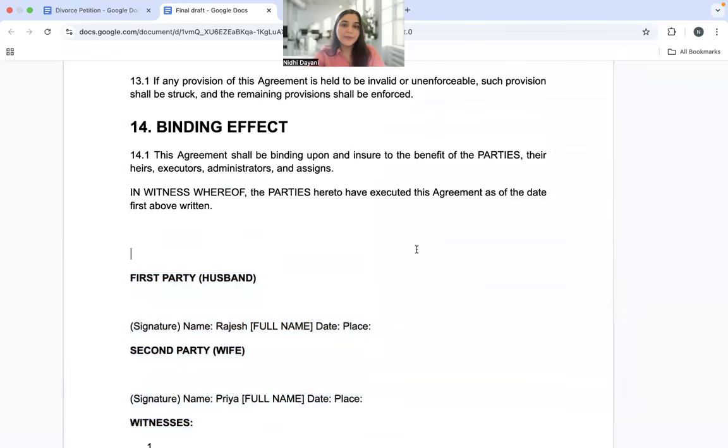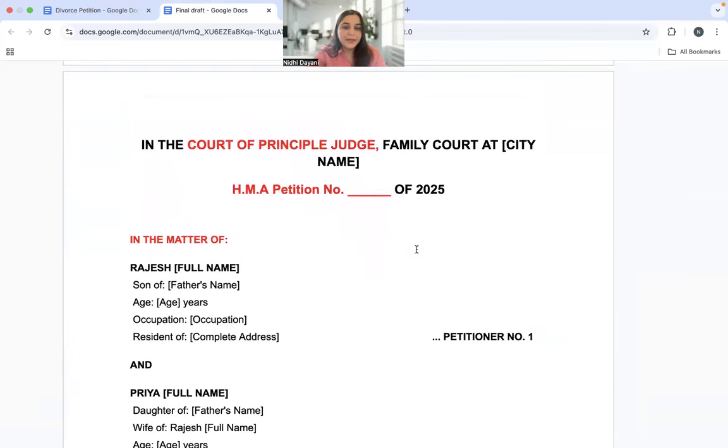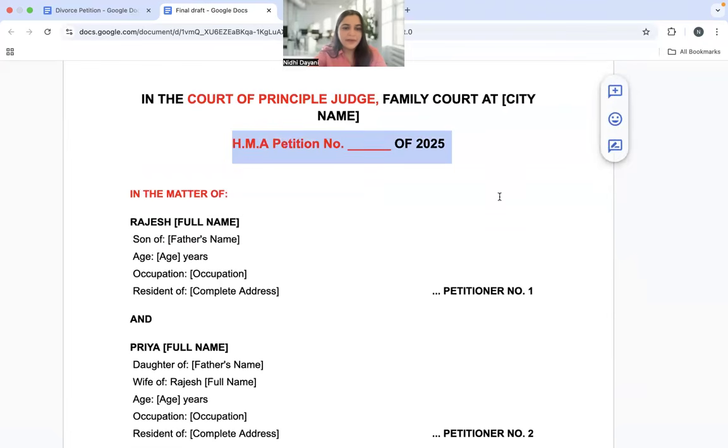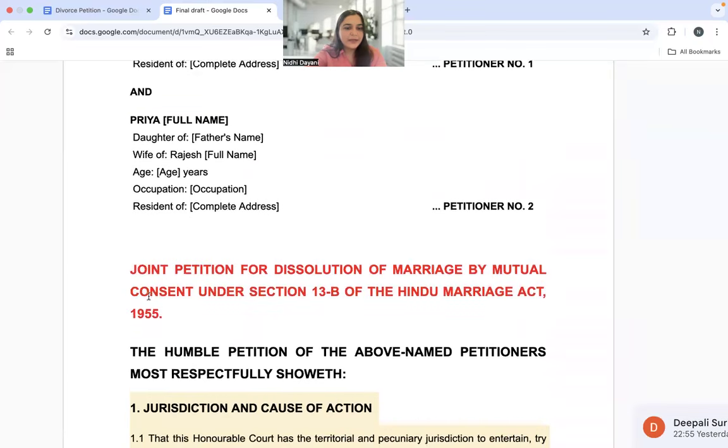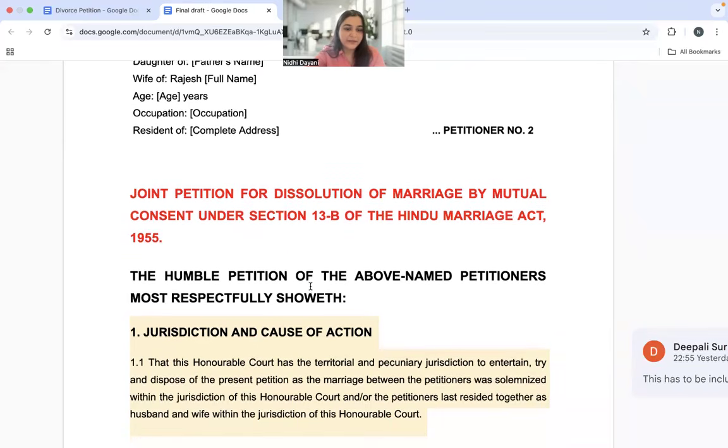Based on this settlement agreement, now we've asked AI to draft a mutual divorce petition. So here goes, right? Now again, you will find the changes I have made in red color. Let's go through it. You can see it just said in the family court of so and so. So we've said no, it'll go to the principal judge. Then petition number, so Hindu Marriage Act petition number dash of 2025. Minor details that I've had to put in. So petitioner and respondent. Yeah. Now you can see that this part was missing. It is a joint petition. We're doing this by mutual consent. So joint petition for the dissolution of marriage by mutual consent under Section 13B of the Hindu Marriage Act 1955.